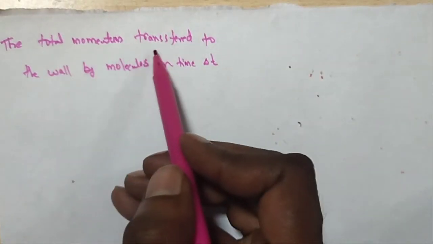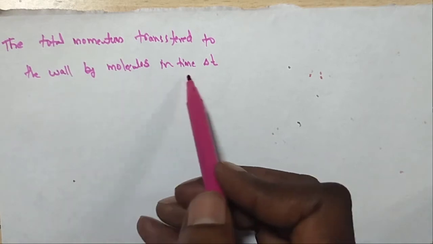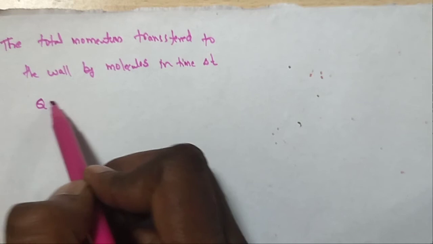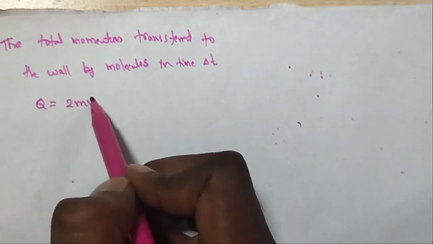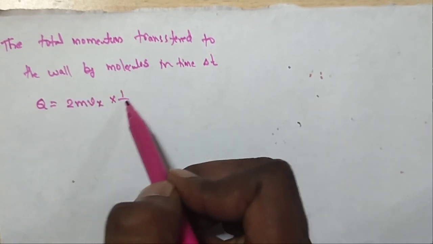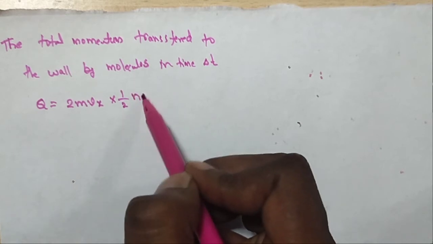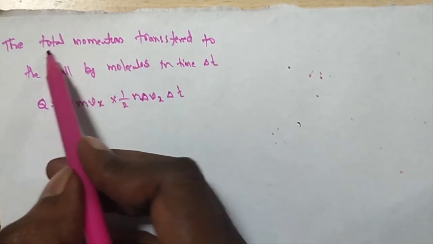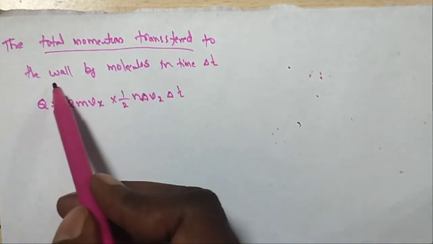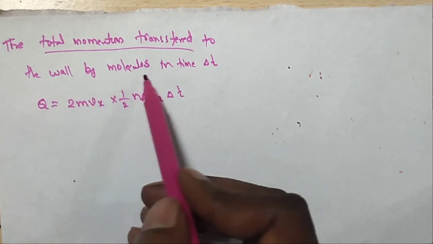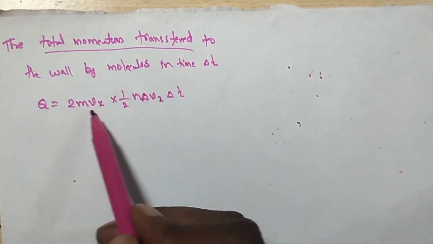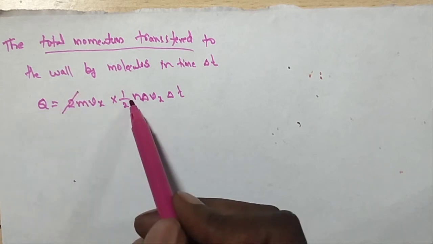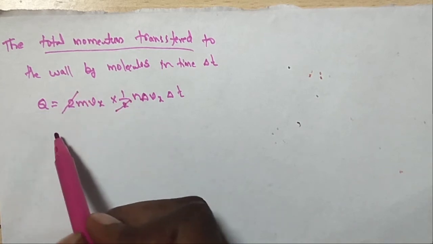The total momentum transferred to the wall by the molecules in time delta T: Q is equal to 2 m Vx into 1 by 2 n A Vx delta T. Here the 2 cancels. What is the force formula?